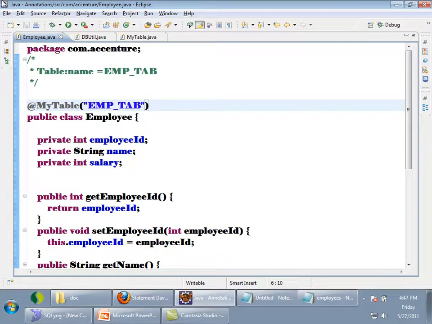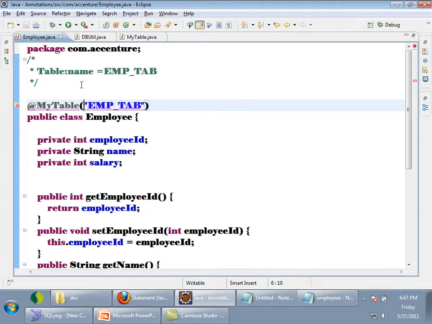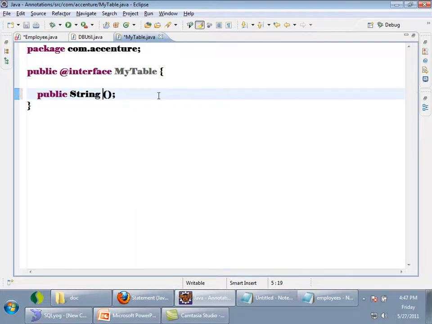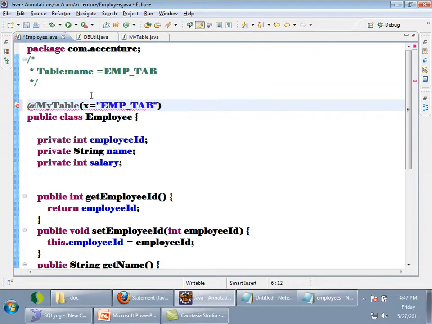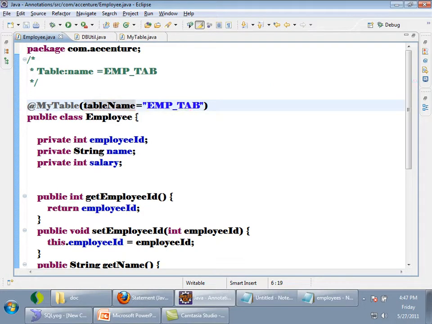Suppose the attribute name is something other than value, like X, I have to give X equals to emp_tab, right? Or to be meaningful, I'll say tableName, and now here tableName equals to employee_tab, right? Any doubts?